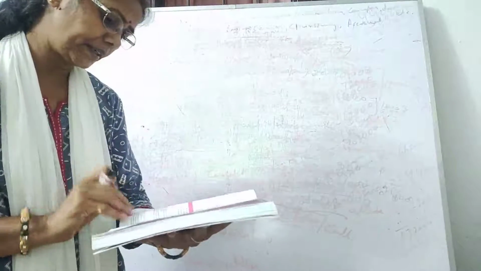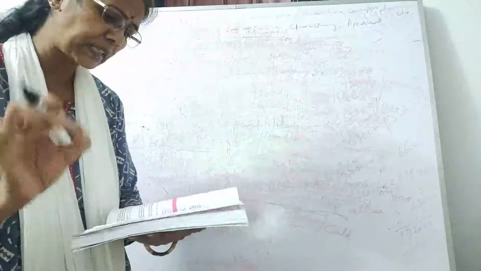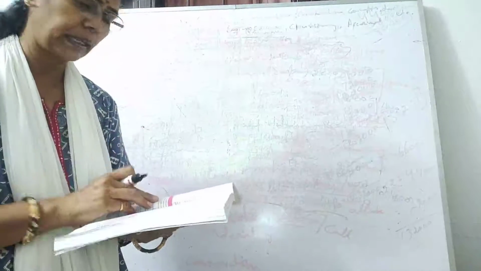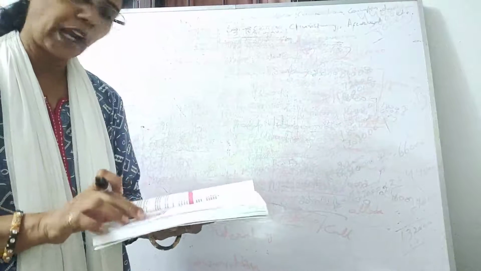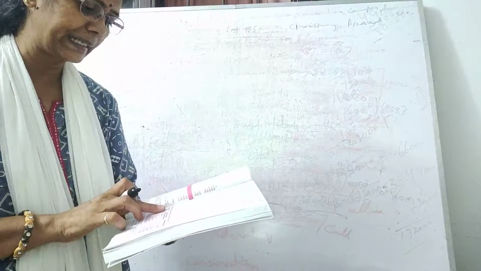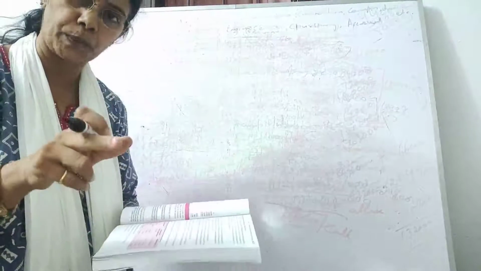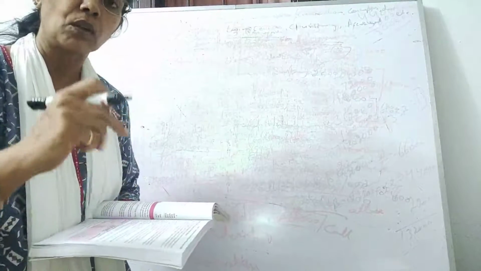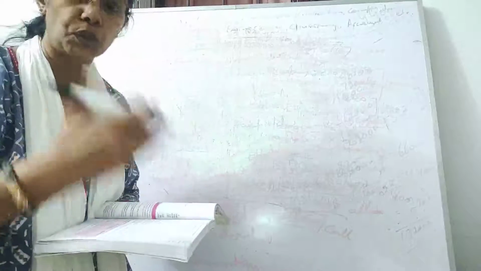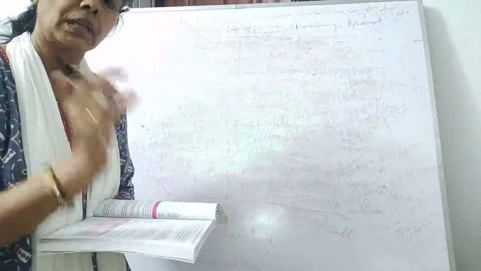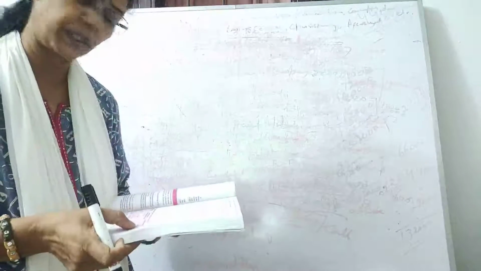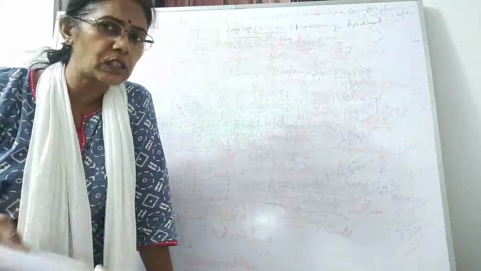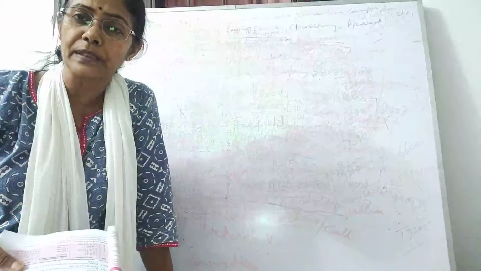Students, you have illustration number 46, which is asking how much discount is permissible. So you can open your book with me and have a look. They have prepared the table, and case number 1 is telling that the amount forfeited is given as 9 rupees. Okay, so how much discount can be given? 9 rupees only. Okay, so what can be the issue price? जो reissue price है, आप कितने में इसको कम से कम कितने में issue कर सकते हैं? That is 1 rupee. Fine, because 10 rupees was the face value, and out of 10 rupees, how much discount can we give? 9 rupees discount we can give.